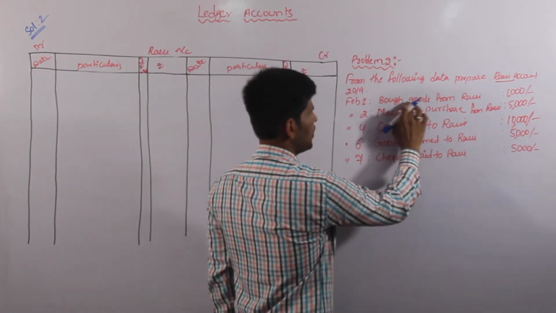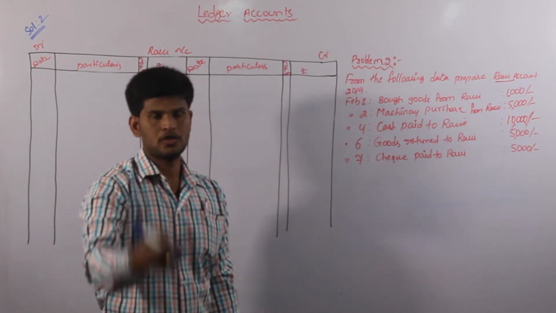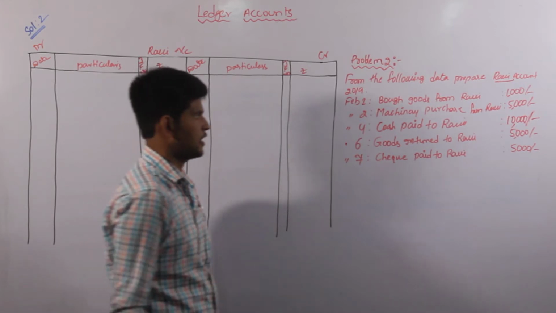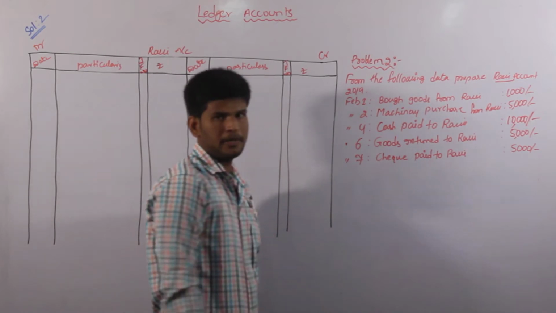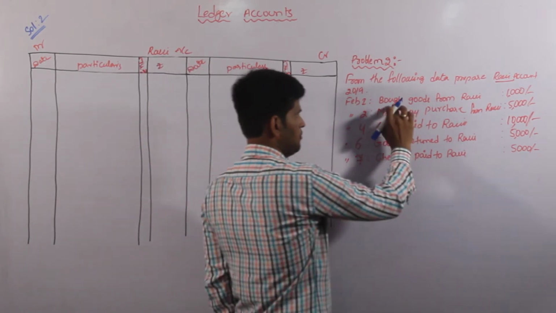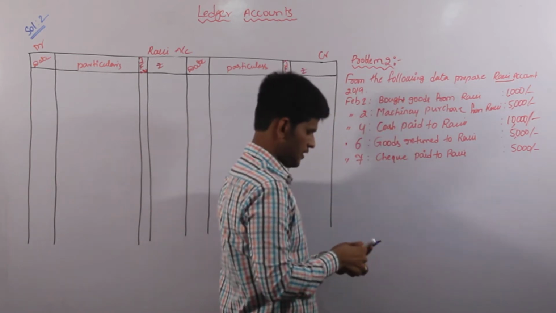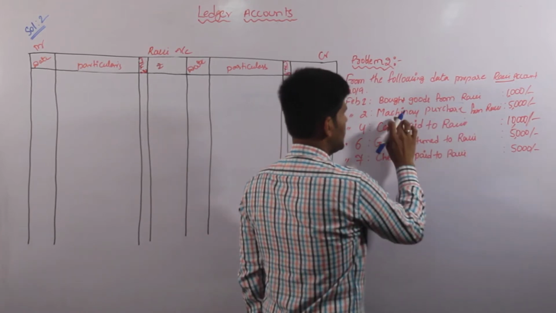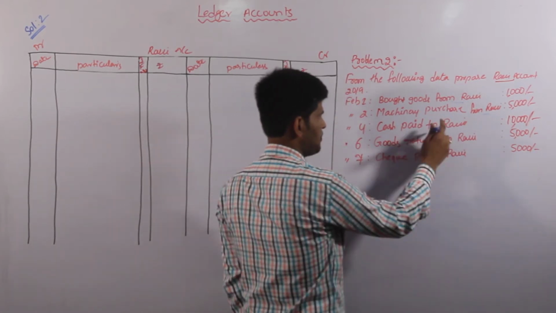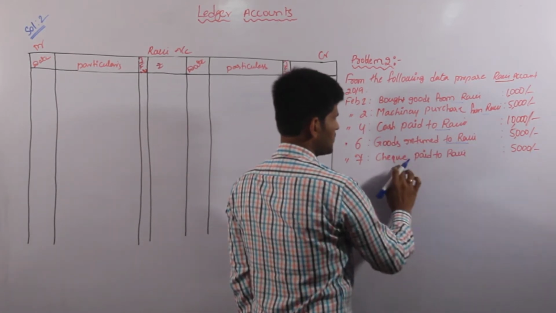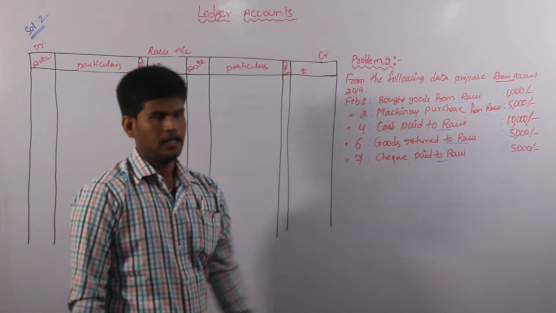Come to the first one. Bought goods from Ravi. Before that, again we have to remember the three rules of accounts for the journal entry that will bring into our ledger record. Before that, we have to find whether a name of the person is there or not. The name of the person is nothing but Ravi. Bought goods from Ravi, here also we have Ravi. Machinery purchase from Ravi, here also the name. And next, cash paid to Ravi, goods returned to Ravi, cheque paid to Ravi. So all transactions are relating to the name of the person, Ravi Account.